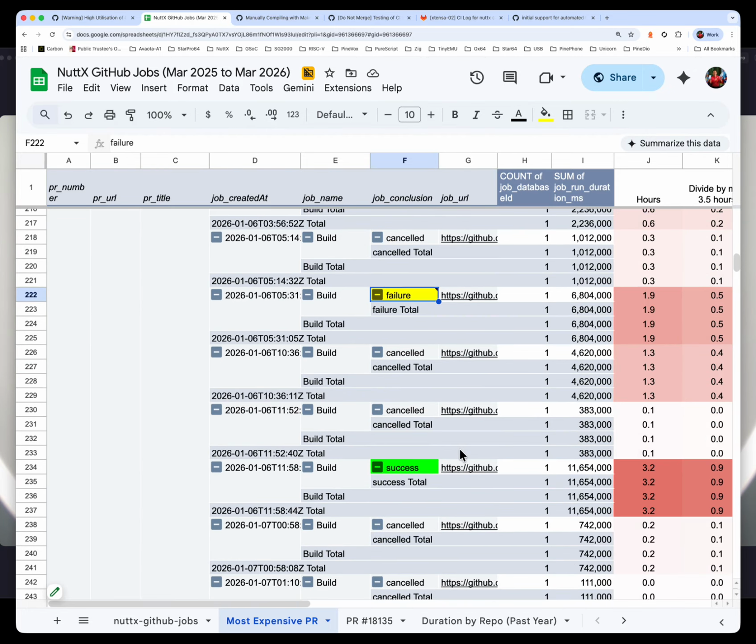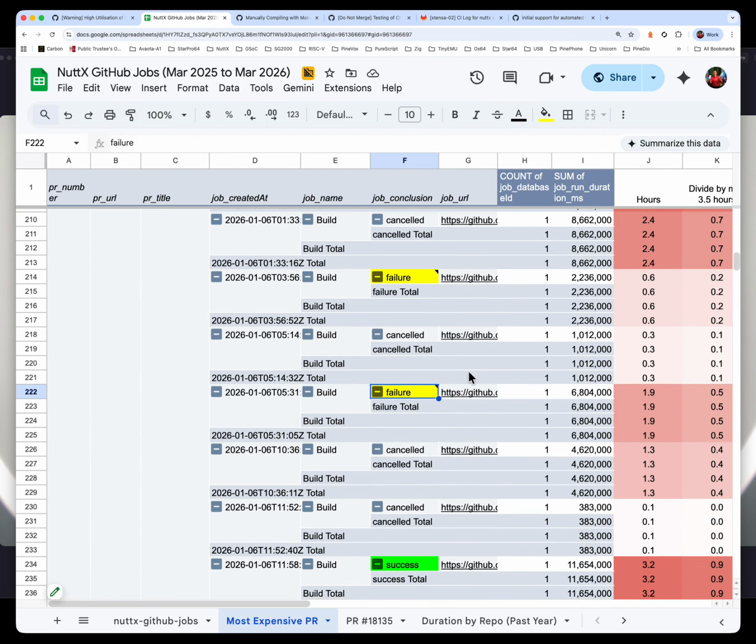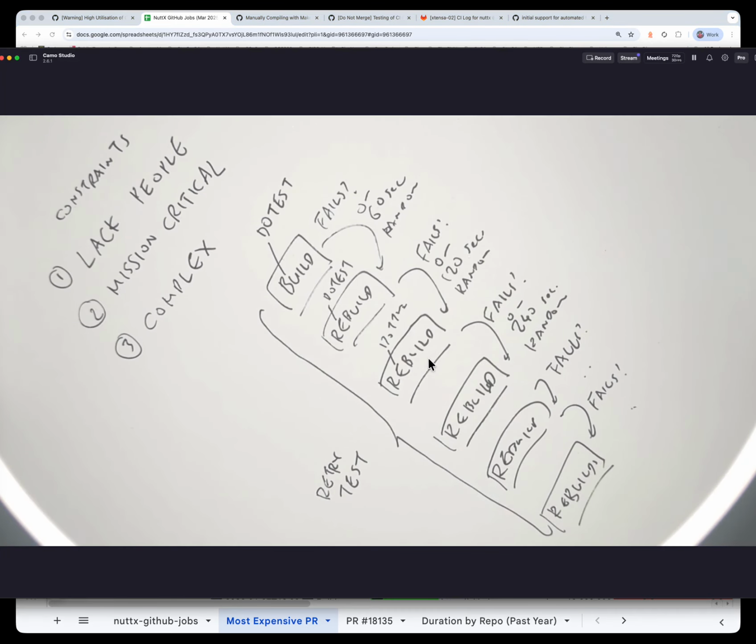Every single download is failing. And it's a different download failing each time, which is quite amazing. I'm not sure why this is happening. This could be happening because maybe GitHub is under extreme load and it's causing these issues. And finally, we have some issues with ESP32, which we think is a download issue also. That's what we hope to address with this retry of our NetX CI build. Hopefully, when we retry the build, it will re-download successfully.